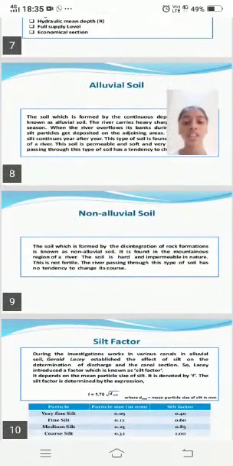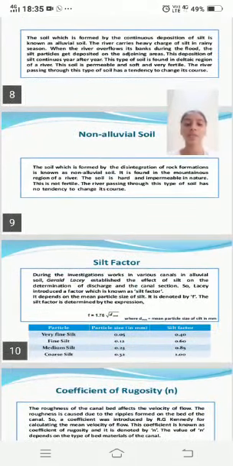Non-alluvial soil: the soil which is formed by the disintegration of rock formation is known as non-alluvial soil. It is formed in the mountainous region of a river. The soil is hard and impermeable in nature. It is not fertile. The river passing through this type of soil has no tendency to change its course.